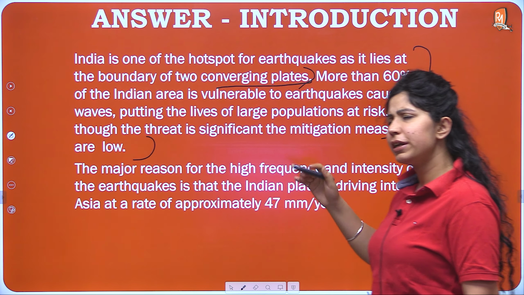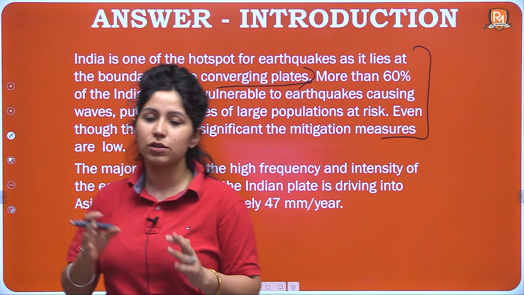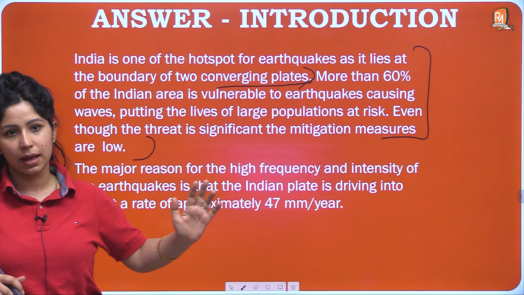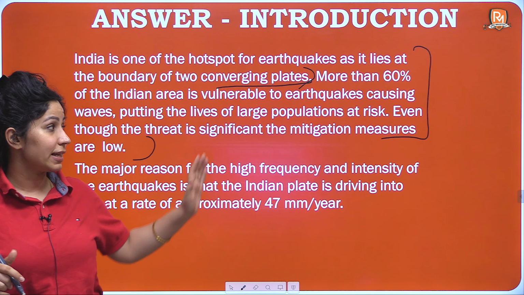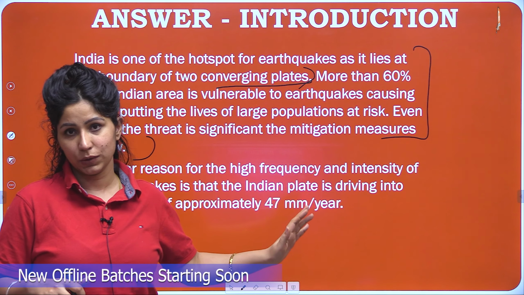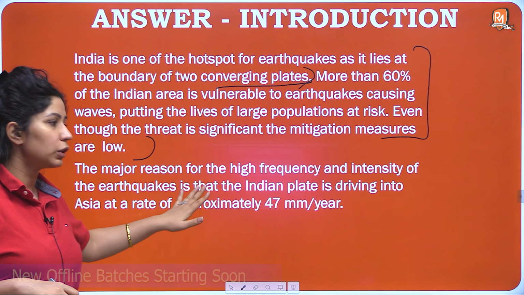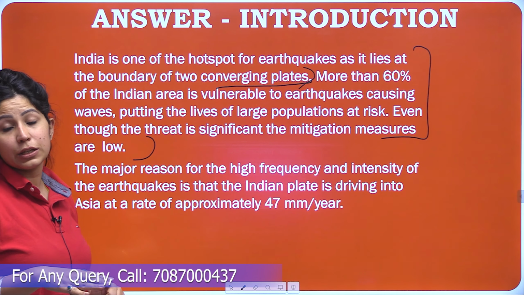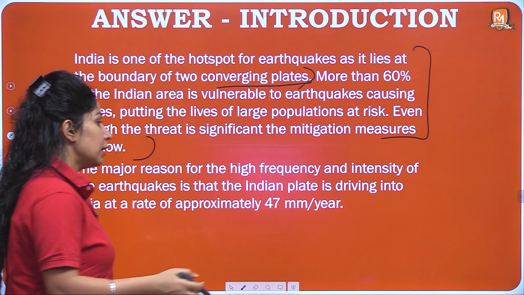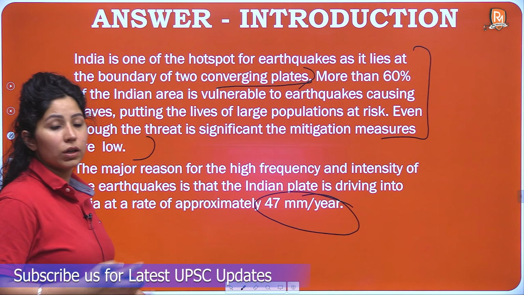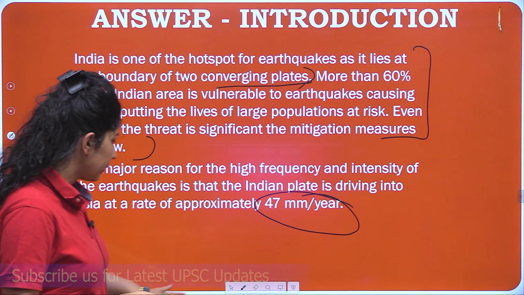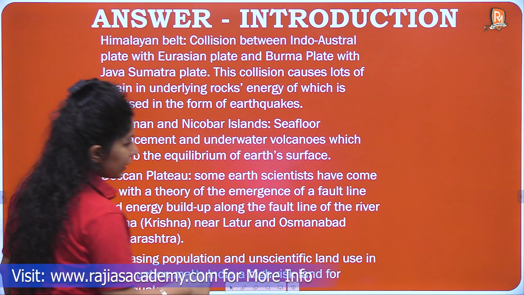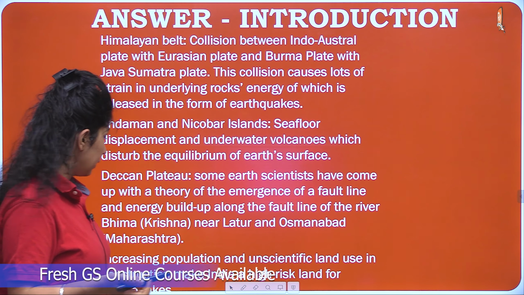So this briefly defines the status of earthquakes in India, and it also says that mitigation measures are low. It also tells the examiner that we'll be addressing the mitigation part as well. The major reason for the high frequency and intensity of earthquakes is that the Indian plate is driving into Asia at a rate of approximately 47 millimetres per year, and that collision causes earthquakes. So this is your first part, where we are examining the vulnerability to earthquakes.